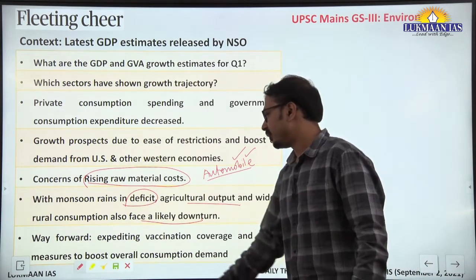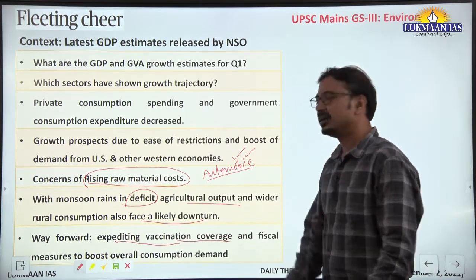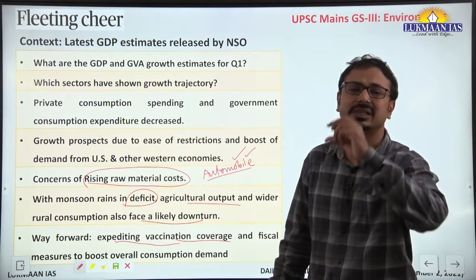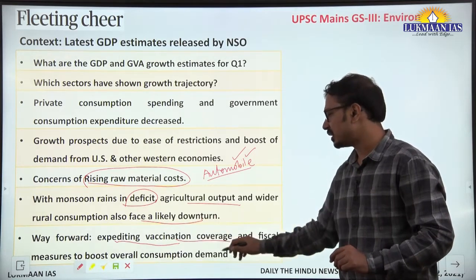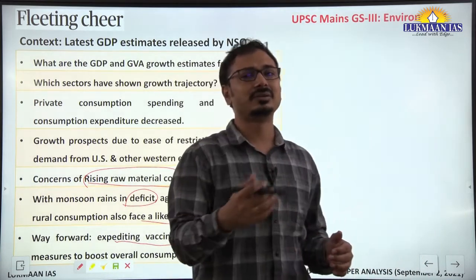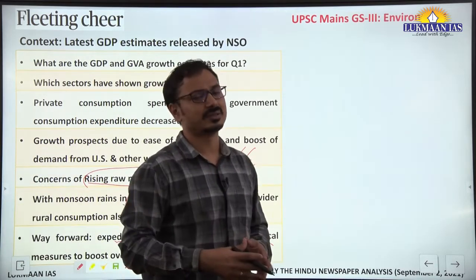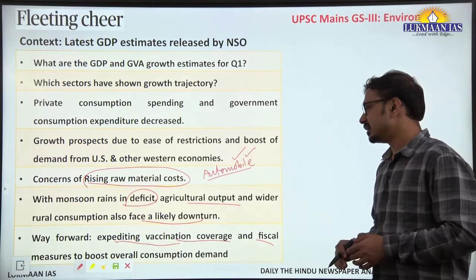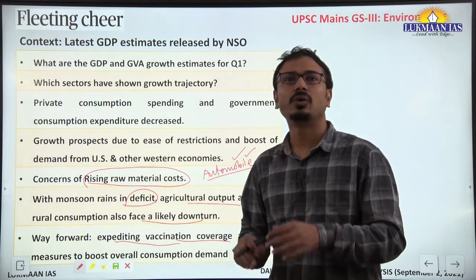Okay. So the way forward the writer is providing in this article is expediting vaccine coverage so that there will not be restriction on economic activity if there is an increase in infections, and fiscal measures to boost overall consumption demand. For example, certain allowances in terms of government salaries can be given during the festival times. This will increase some consumption by the government employees.